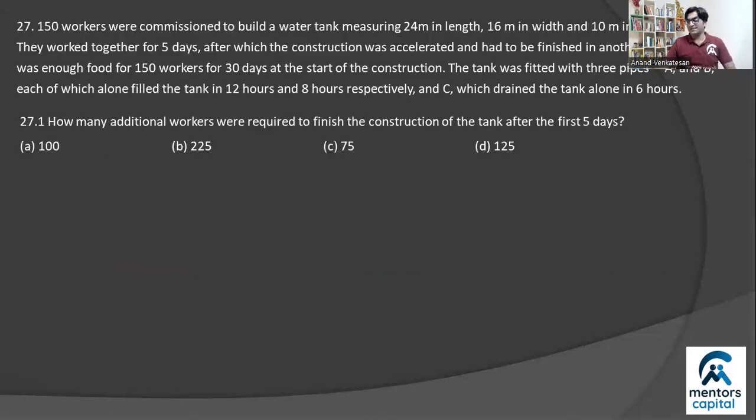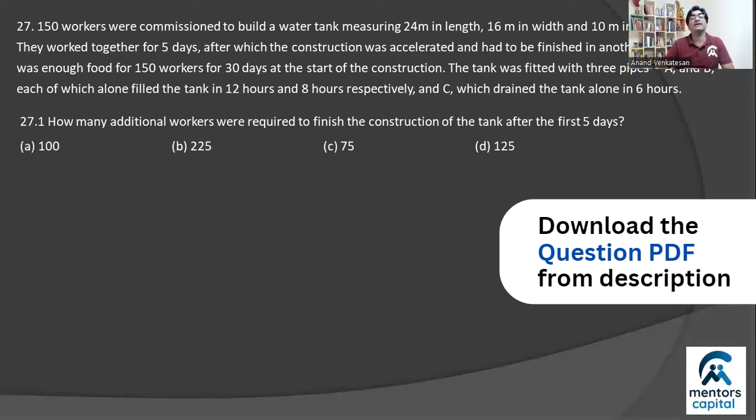Okay, let's look at the first set now. The first data set is based on work. This is the third set in the exam actually. What you're given is that there are 150 workers who are hired to build a water tank in 20 days. But suddenly 5 days into the task, there's a change of heart, and the target date is moved ahead to 15 days instead of 20. So the question asks how many additional laborers are required in order to finish the construction in the targeted time.